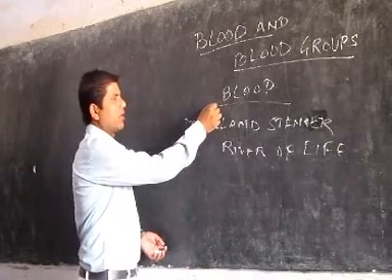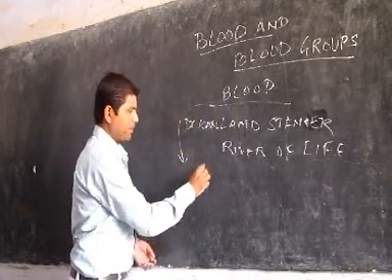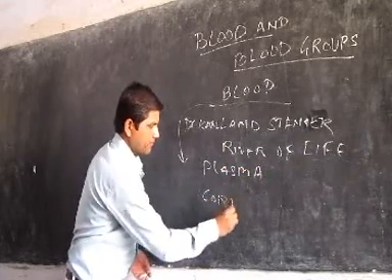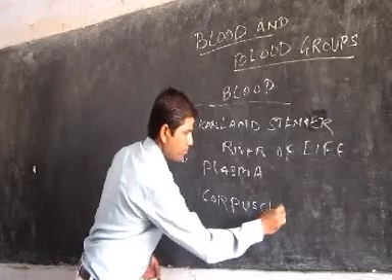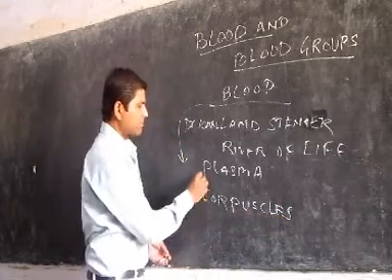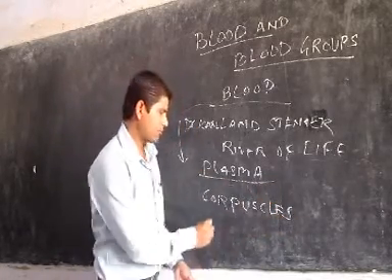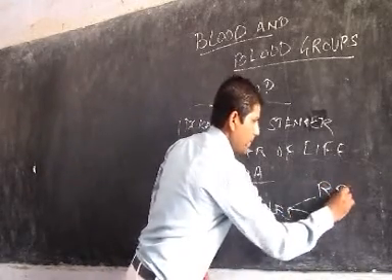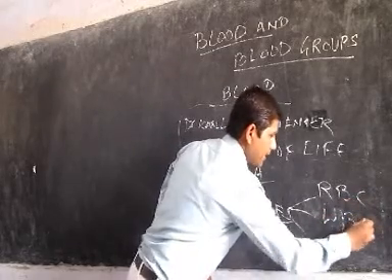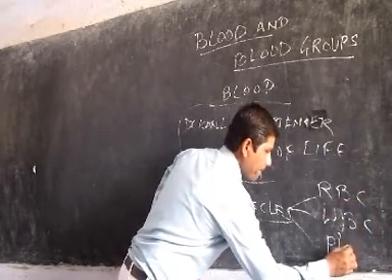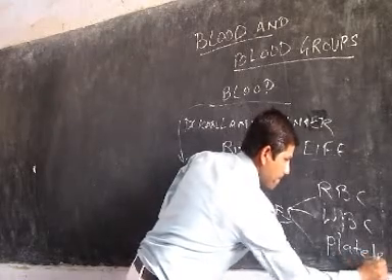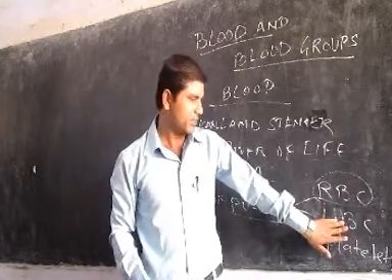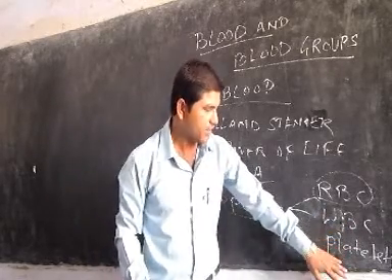Blood is broken into two parts. First is plasma. Second is corpuscles. Plasma is viscous in nature, and corpuscles are further divided into three parts: RBC, WBC, and platelets. They are also known as erythrocytes, leukocytes, and thrombocytes.